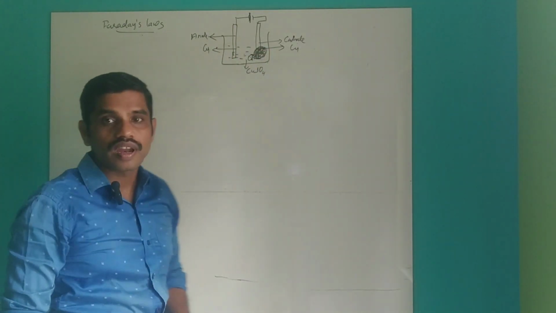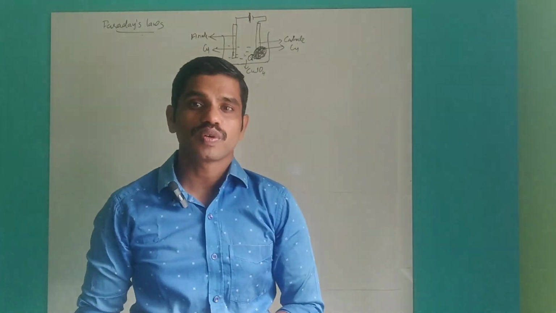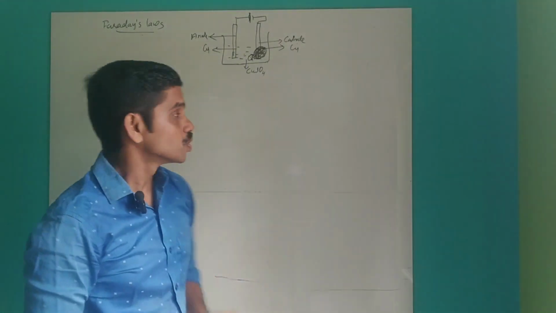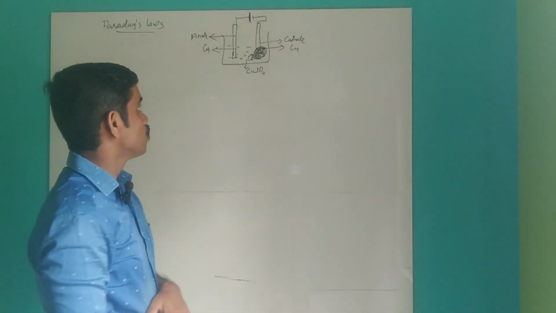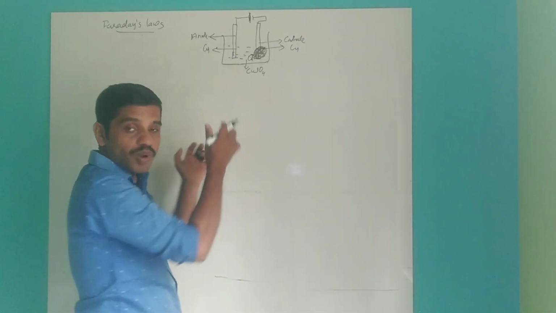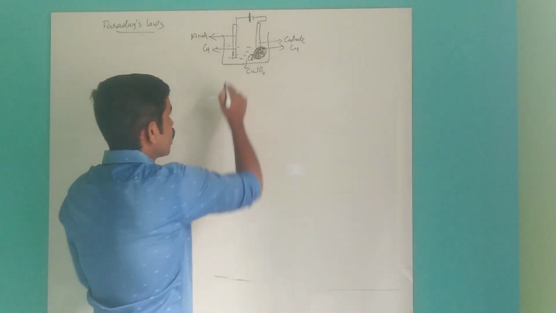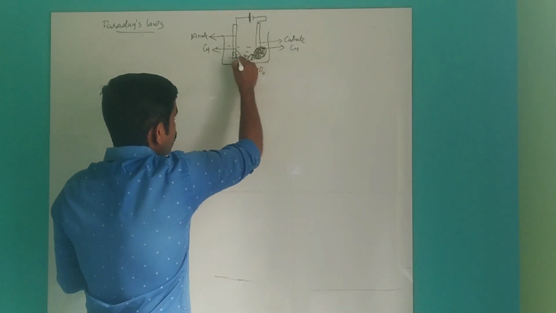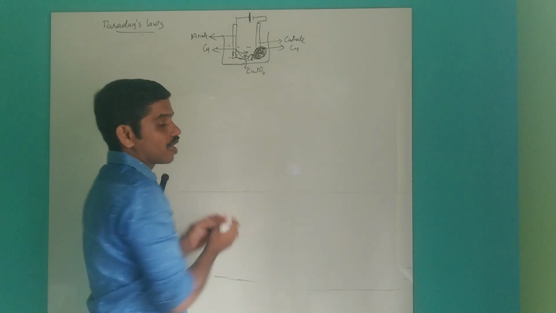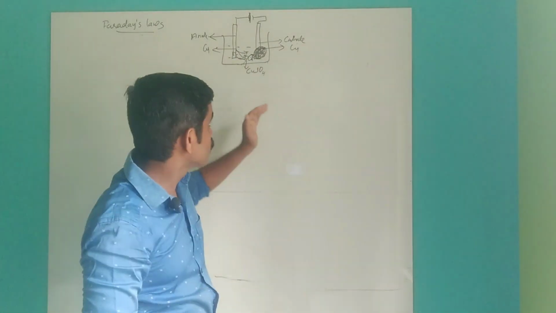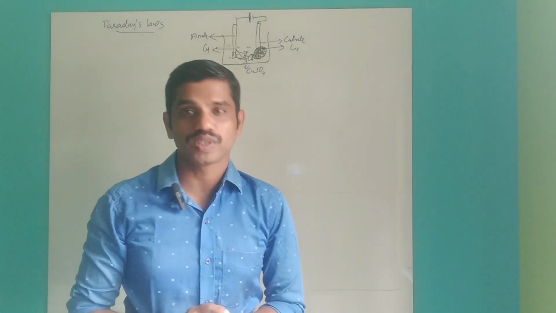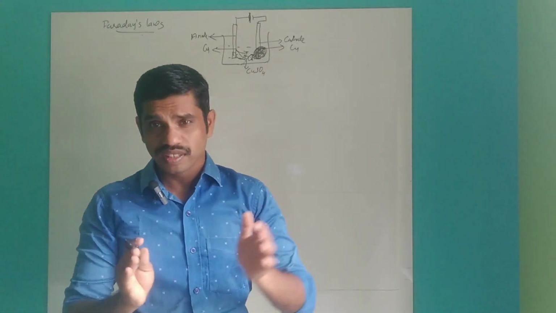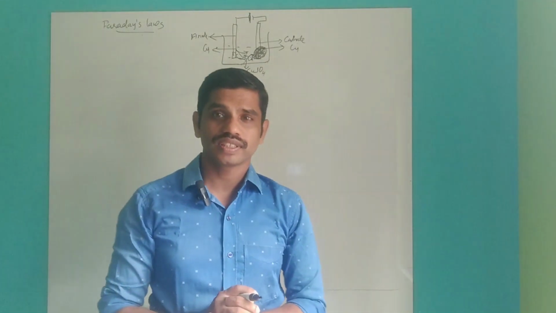The metals are usually deposited on the cathode. So the copper will get deposited on the cathode, the copper electrode. This process is continuously going on, and the anode will dissolve in the solution, and from the solution the ions get deposited on the copper. This is the electrolysis process. This thing is studied in lower classes.